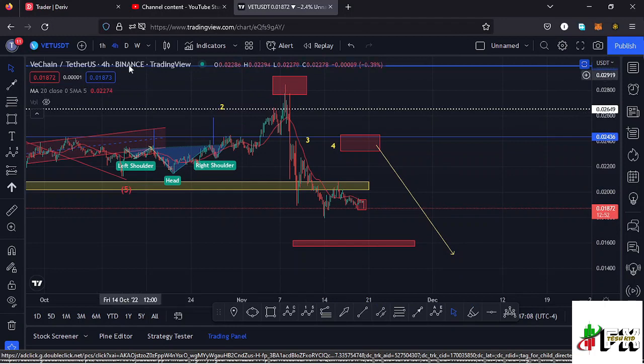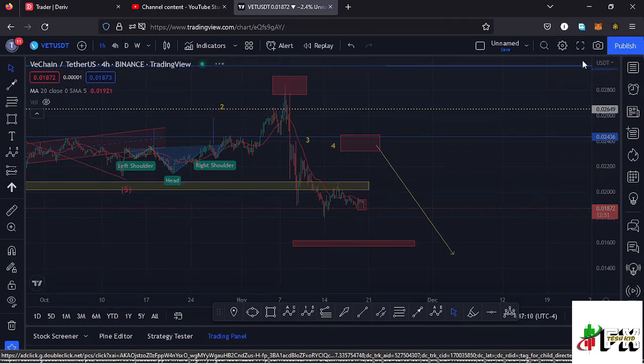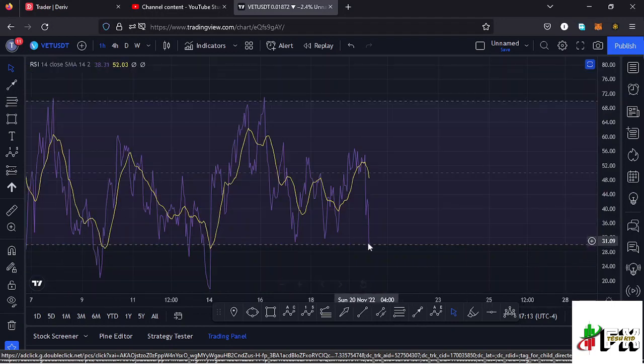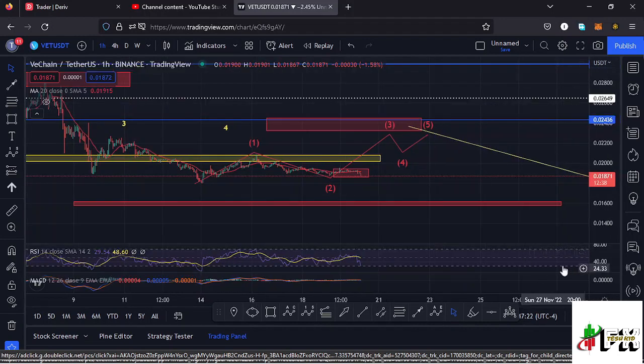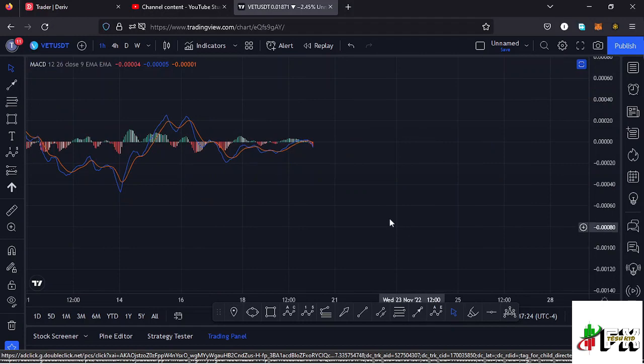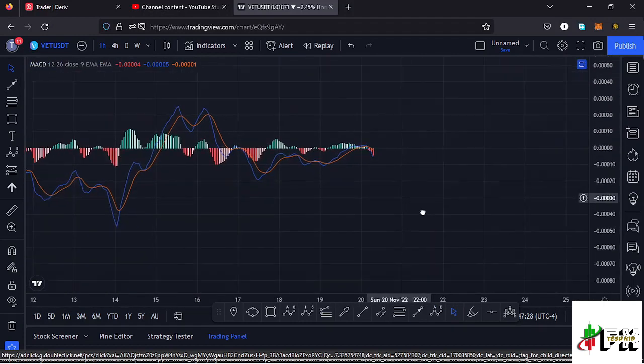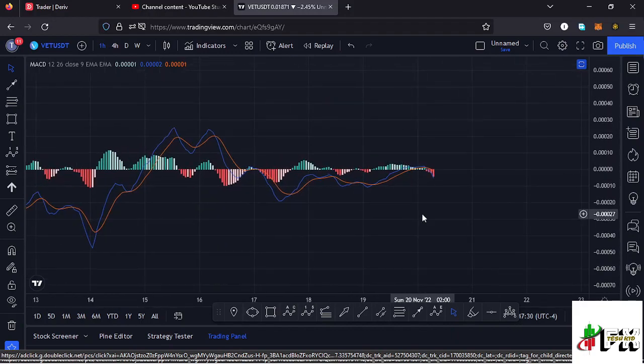Also taking a look at the indicators here on the 1 hour chart. Here on the 1 hour RSI, we are trading at around the 29 mark, meaning we have a bit of room for us to continue pushing lower before we get into the oversold region. Also taking a look at the MACD, here on the MACD we have printed a bearish cross, and that would mean lower prices are coming our way. So let's be patient and see how that plays out, and I'll keep you updated.